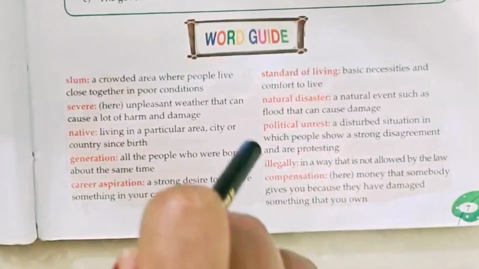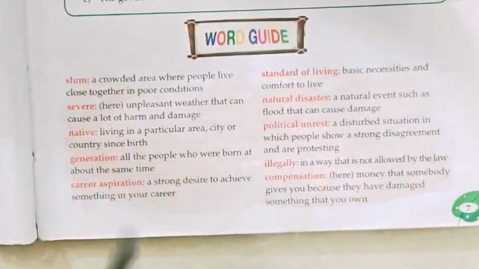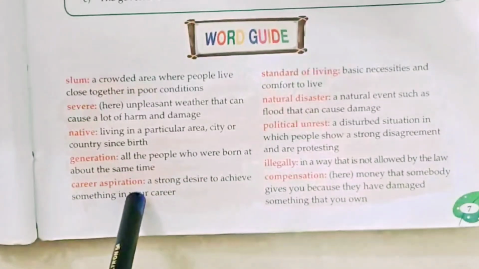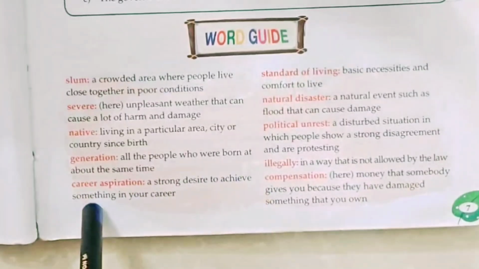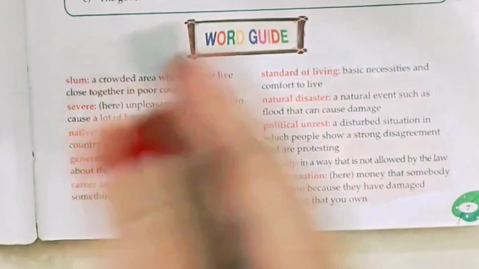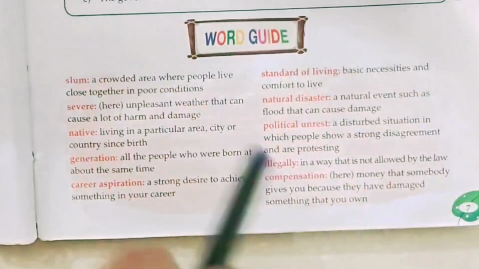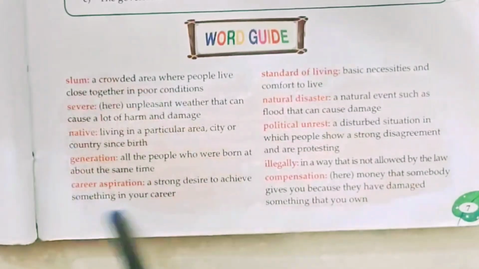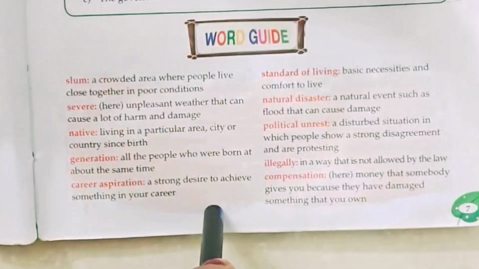It's called generation. Now next, career aspiration. A strong desire to achieve something in your career. When anyone wants to become so and so, जब भी कोई कुछ बनना चाहता है तो वो उसका कैरियर एस्पिरेशन होता है. तो स्टूडेंट्स, ये समझ में आ गया होगा. You understand all these things perfectly.